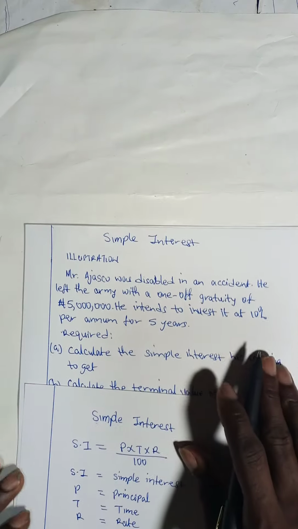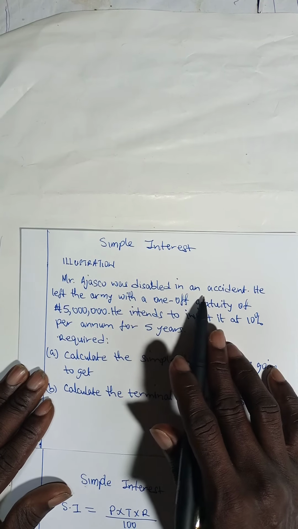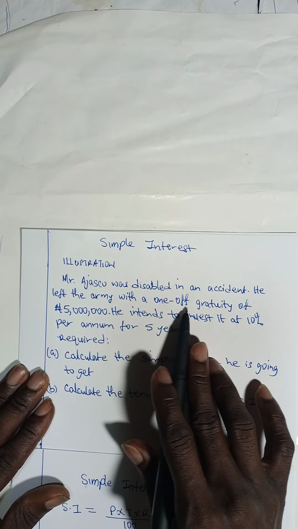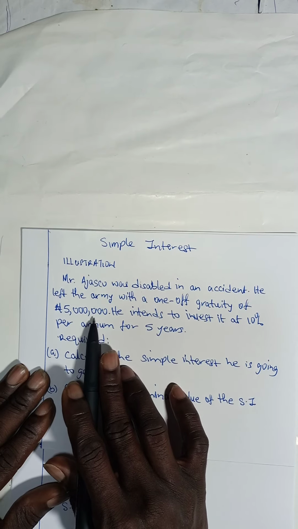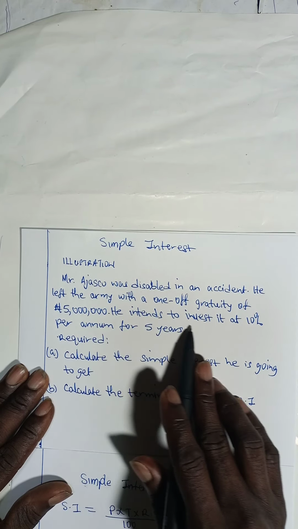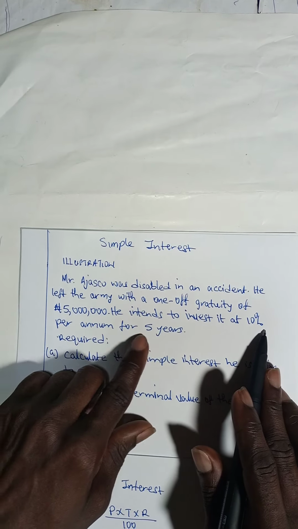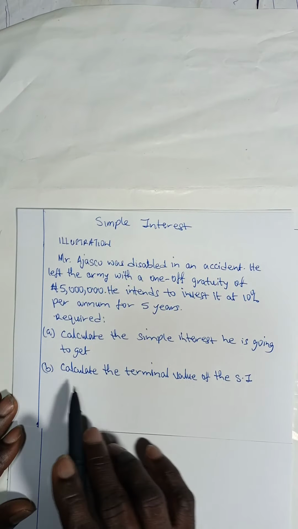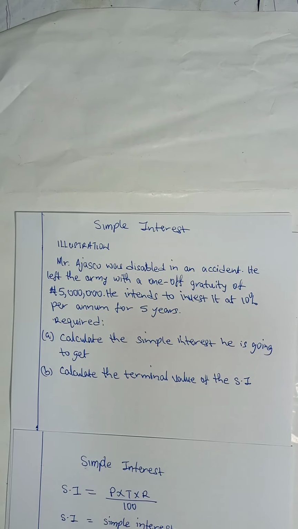So let's look at the question. Mr. Ajasko was disabled in an accident. He left the army with a one-off gratuity of 5 million naira. He intends to invest it at 10% per annum for 5 years. We are required to calculate the simple interest he is going to get.